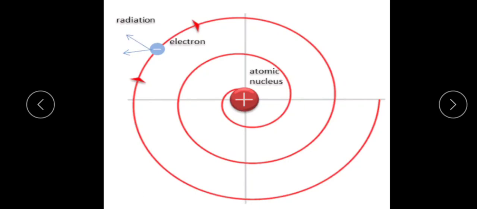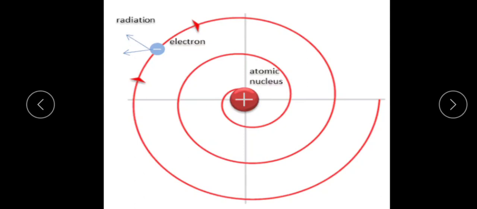The frequency of the electromagnetic wave emitted by the revolving electron is equal to the frequency of revolution. So as this electron revolves, it emits energy in the form of electromagnetic waves. They would emit continuously, so it emits a continuous spectrum. But we observe that the atom emits only a line spectrum. We should note that the atom emits only a line spectrum.